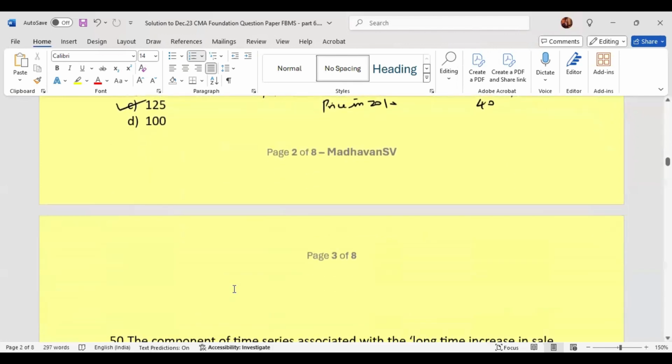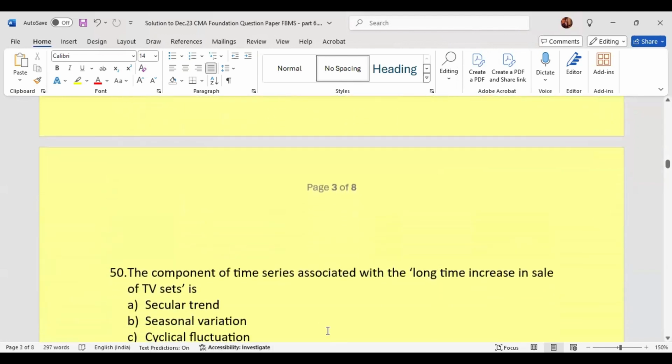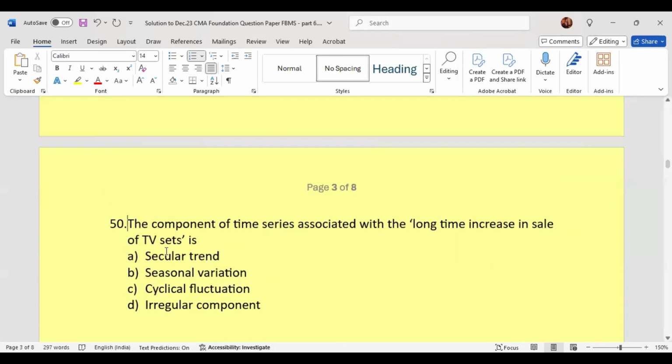Last question, 50th question. The component of time series associated with long time increase in sale of TV sets. So here we are talking about long-term fluctuations, which is nothing but your secular trend fluctuations. So that is the solution. So this completes our December 2023 CMA Foundation Business Mathematics and Statistics question papers.